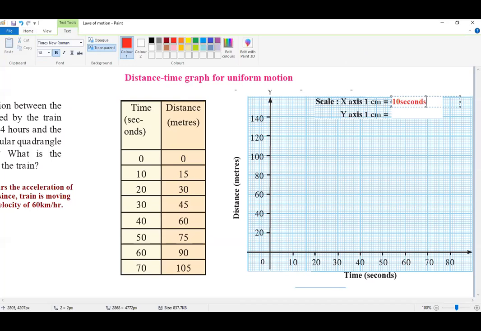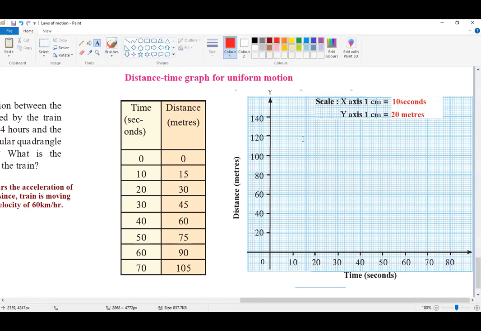On the x-axis, not on the y-axis. The horizontal one is the x-axis. So 1 centimeter equals 10 seconds, and on the y-axis 1 centimeter is equal to 20 meters. Okay, so this is the scale.